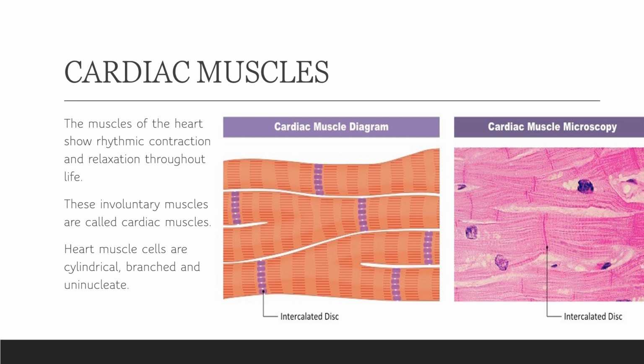Heart muscles are cylindrical, branched, and uninucleate. Branching and uninucleate are different things, right? Uninucleate means a single nucleus is present, which is the characteristic of the unstriated muscles, right? But they are cylindrical, which is the characteristic of your striated muscles. So I was telling you cardiac muscles are intermediate between these.